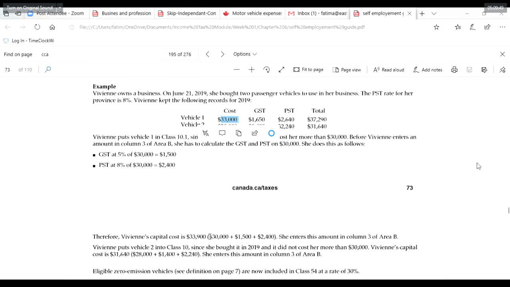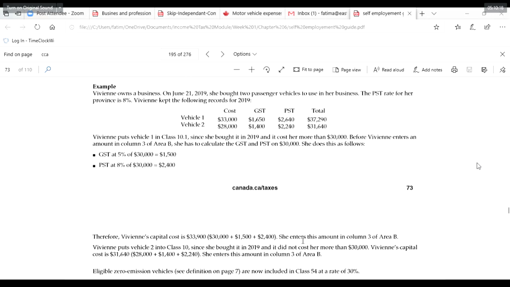See, that's what they are saying, that before Vivian enters any amount in column 3 of area B in the form, she has to calculate GST and PST on 30,000. She does this as follows. For the first vehicle of 33,000, she just calculates 5% on 30,000 and 8% on 30,000. So total capital cost is not 33,000 plus GST, but 30,000 plus 1,500 plus 2,400.